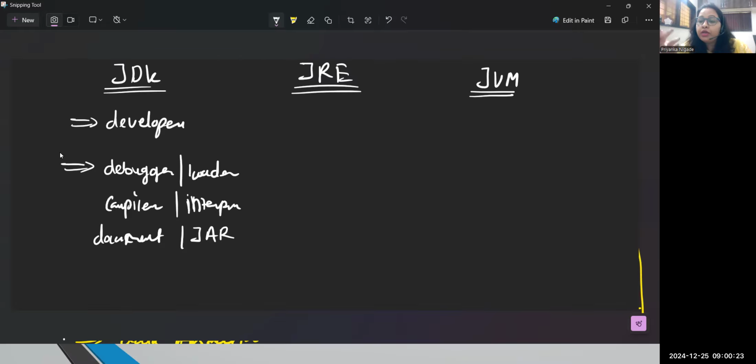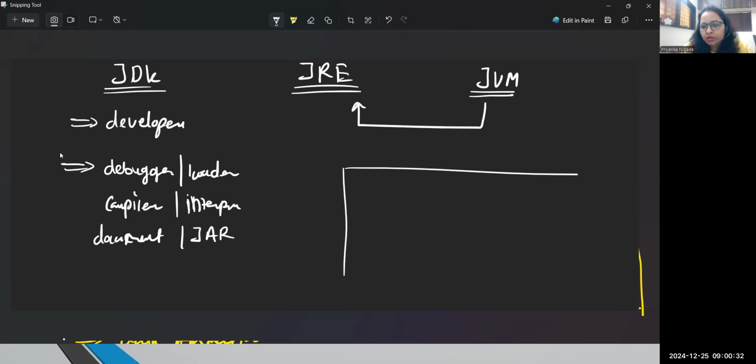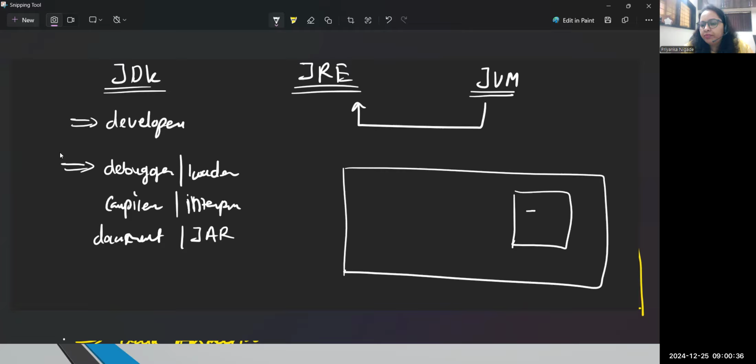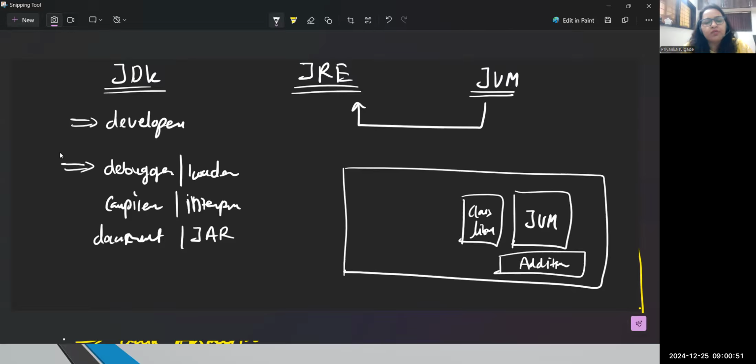And where will you get the JVM's physical location? Let me tell you, JVM is always available within a JRE. So JRE is a component where JVM is physically available inside it, and JRE provides some class libraries and some additional files which are used during execution of Java code.